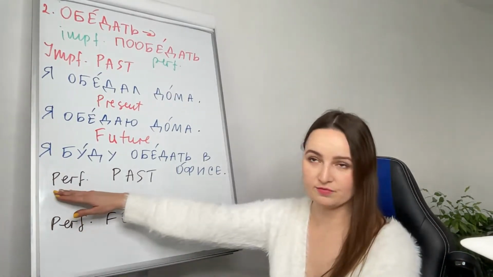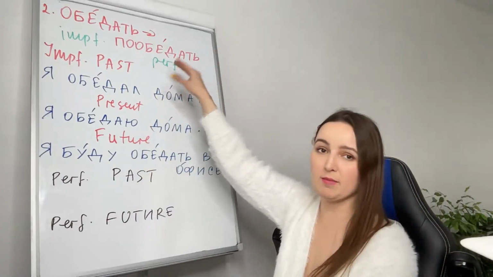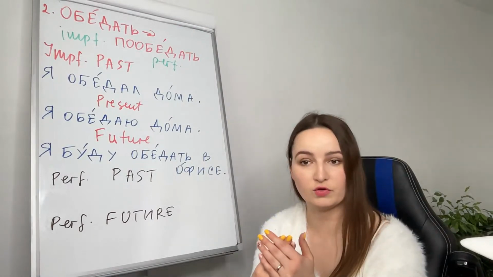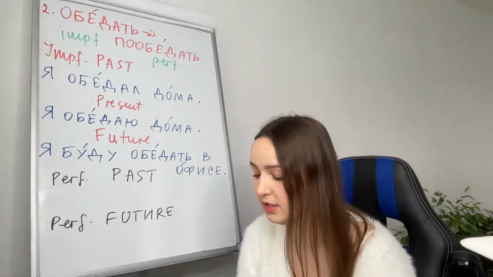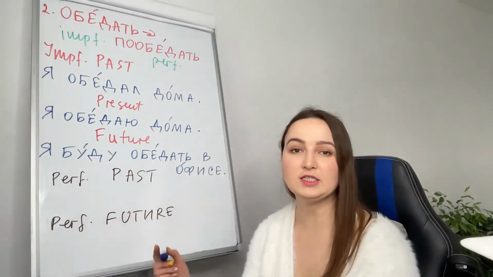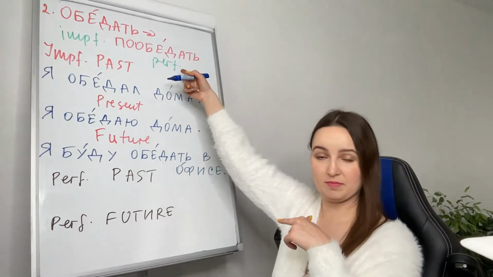Now perfective. One-time action. No present. One-time action in the future or in the past, finished. We have a result, or we will have a result in the future. Например, let's put it in context. Perfective past. Пообедать. We have to use пообедать.